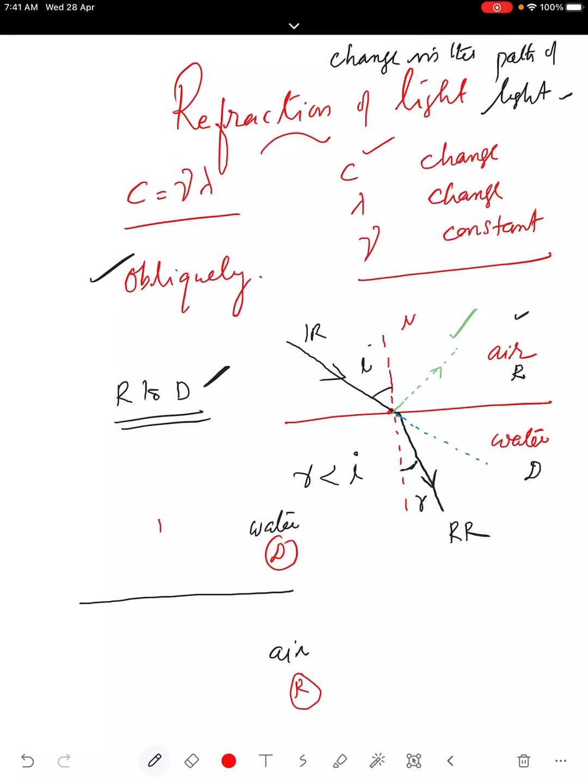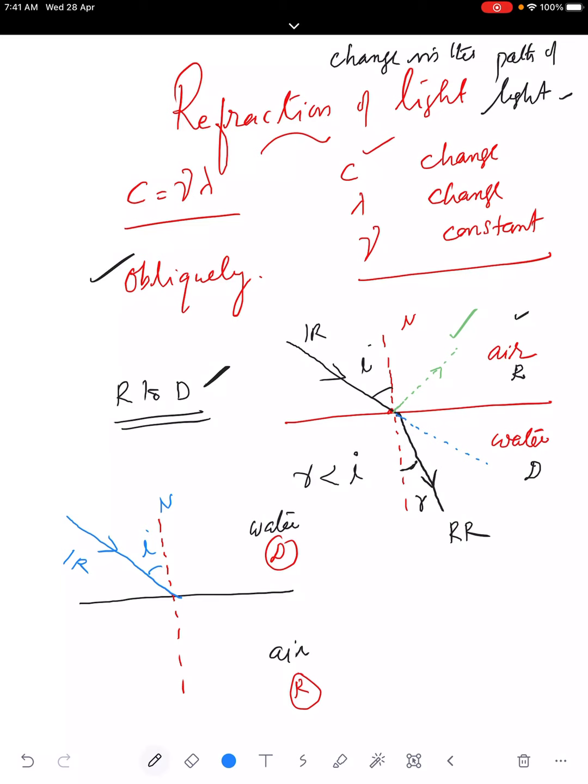You can make the normal at any point. This normal is made, and this is your incident ray, IR. It makes angle i with the normal. The angle between the incident ray and the normal is known as the angle of incidence. It is a denser medium, so the velocity of light is less; there are restrictions. But when it comes to air, it is very free, so it goes far away from the normal.